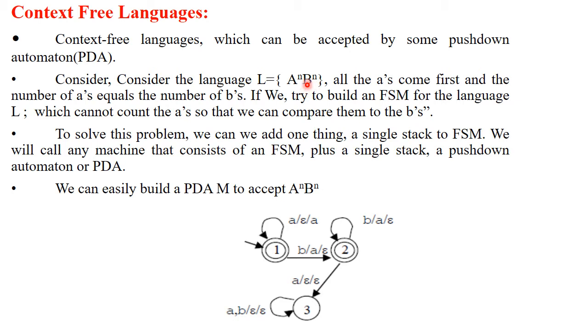To solve this problem, we can add a single stack to an FSM, so that we can remember the number of A's. We will call any machine that consists of FSM plus a single stack a pushdown automata or PDA, which is shown in the figure. Here the stack is included, but we cannot see it; an implementation of PDA must contain a stack.